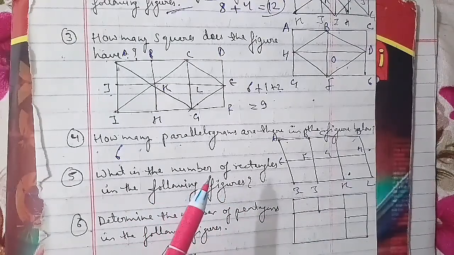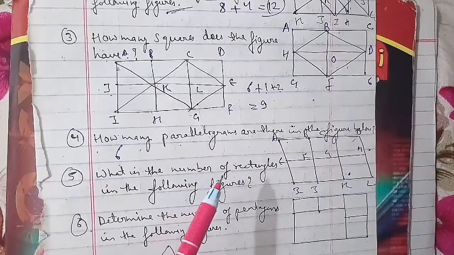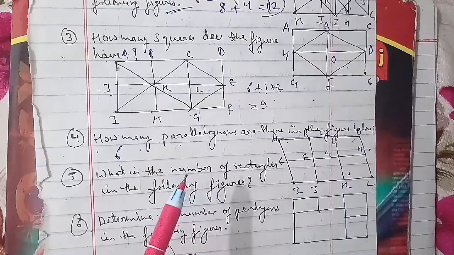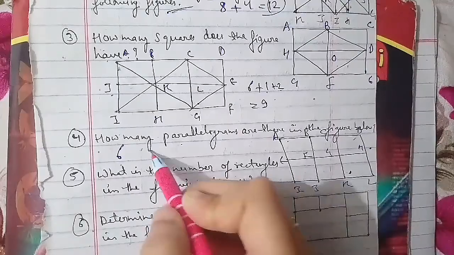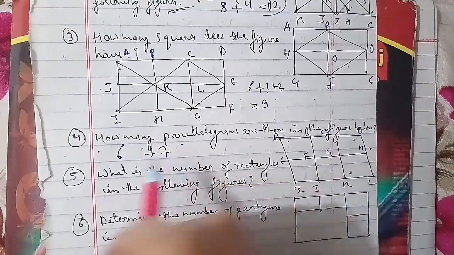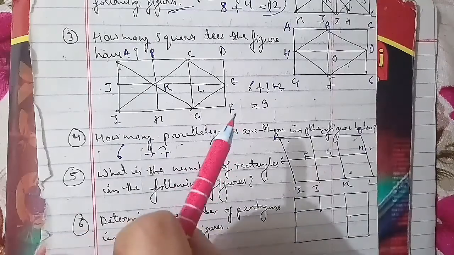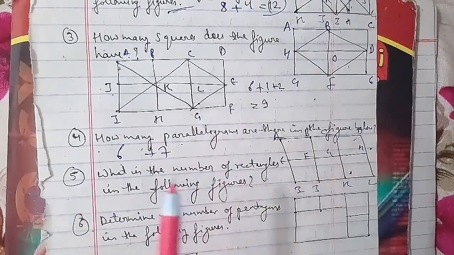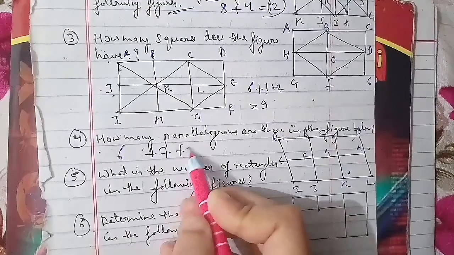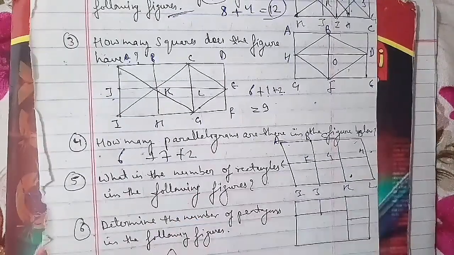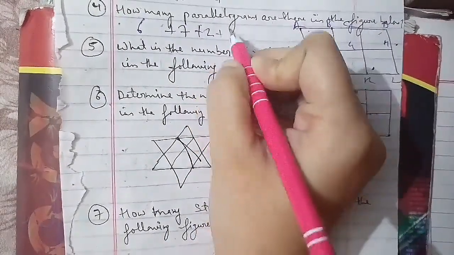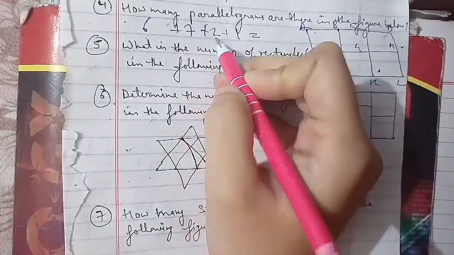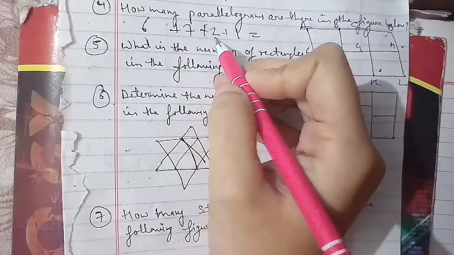Then there is only one more parallelogram. So 6 plus 7 plus 2 plus 1: 6 plus 7 is 13, plus 2 is 15, plus 1 is 16 here.